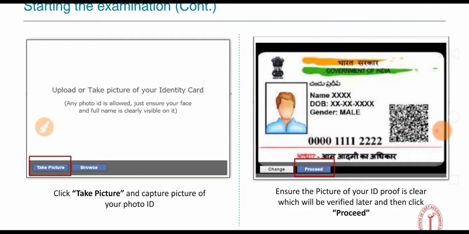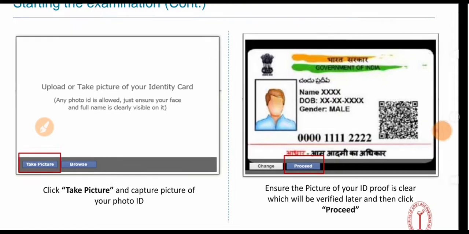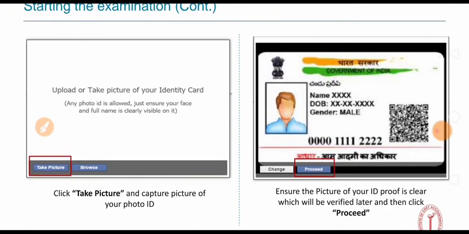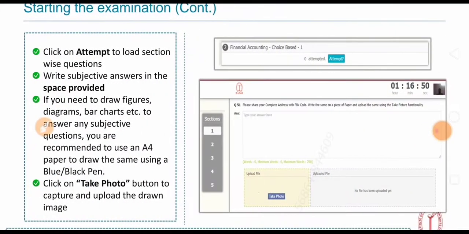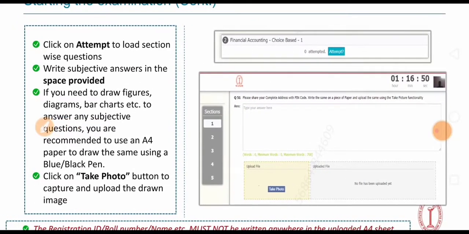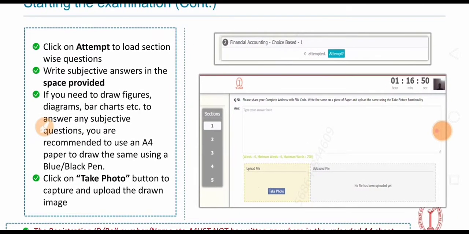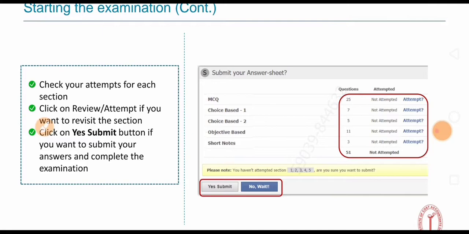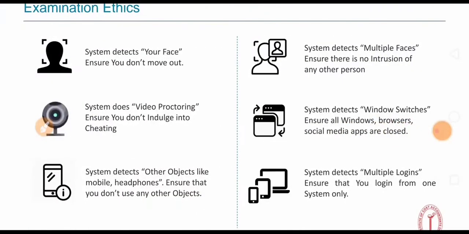Next we move to taking the picture and the procedure. Remember, any photo ID upload is allowed, for example an Aadhaar card or the institute identity card. After it is uploaded, the question paper will automatically be loaded. Then we attempt the questions; no need to worry. The institute will provide A4 sheets and a black pen. Click here on the captions and select easily. Just follow, and after yes, submit your answer. Then comes examination ethics: the system detects your face, so ensure you don't move out.